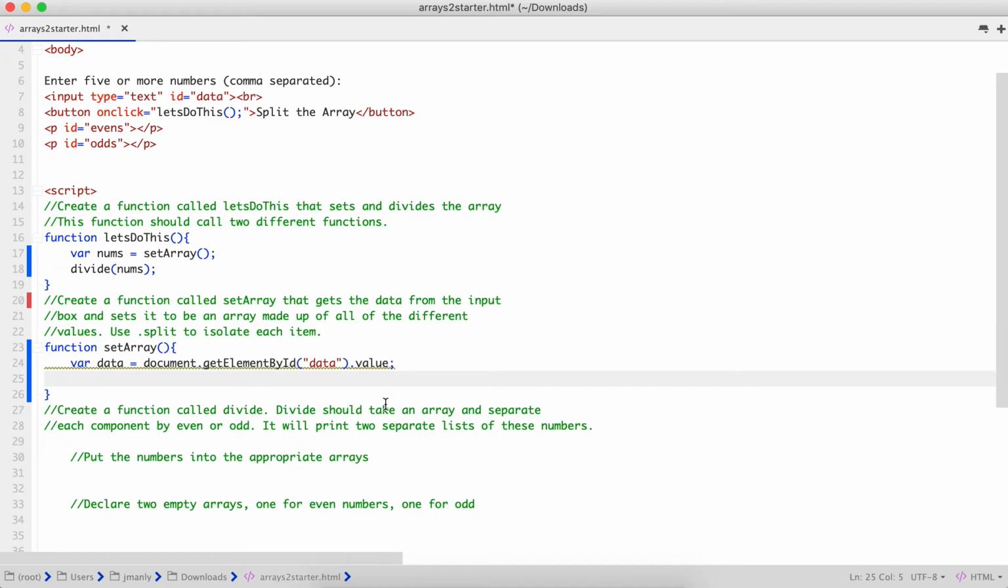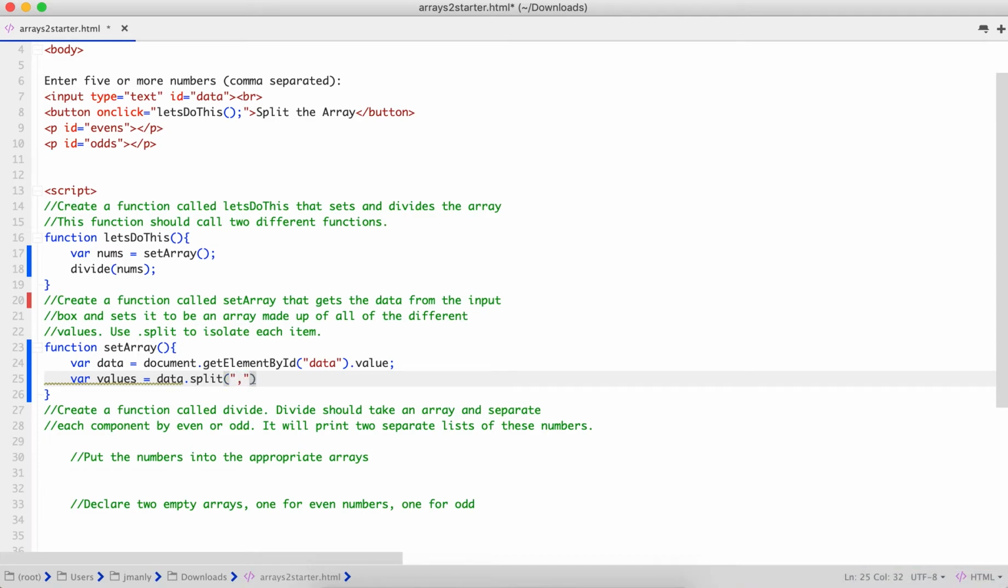The next thing that we're going to need to do is create our array. The way we're going to do that is we're going to create a new array called values, and we are going to take this string and use a method called split.